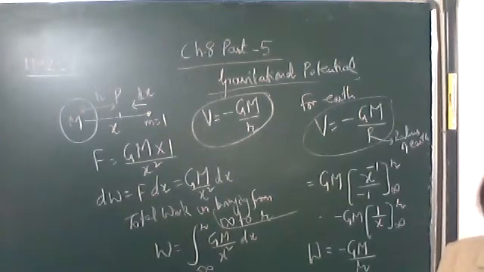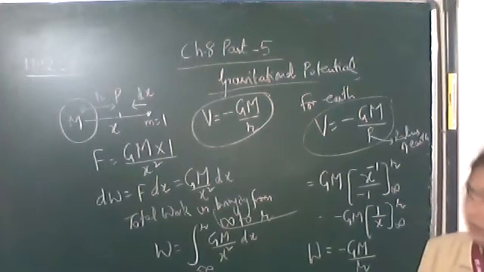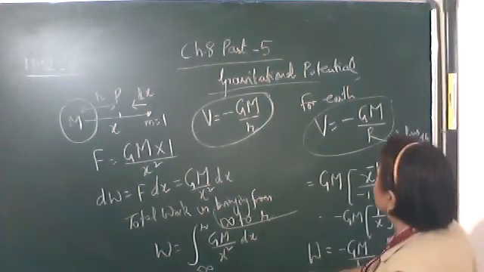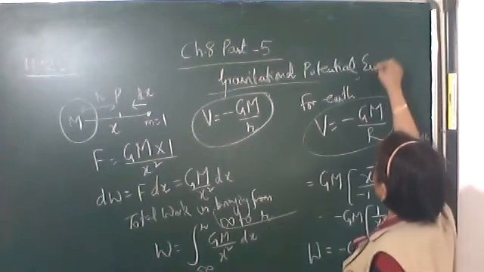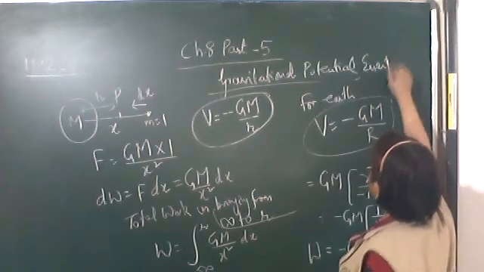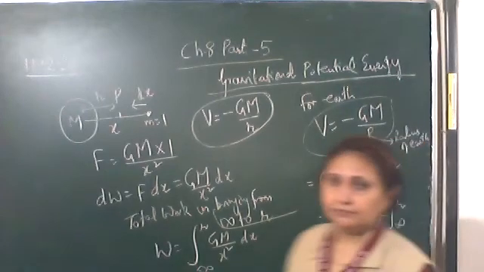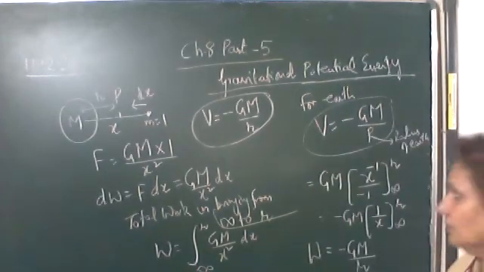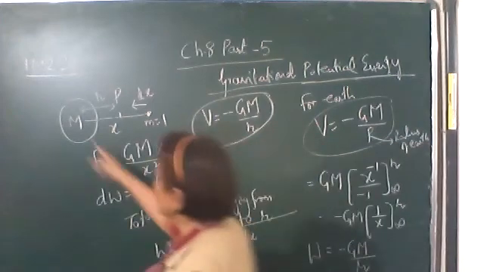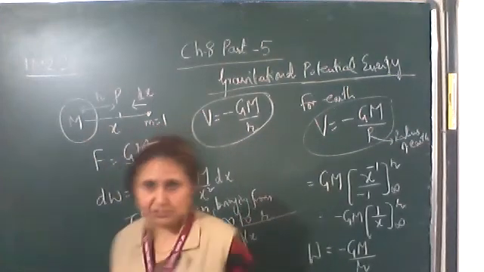Okay, now we will discuss gravitational potential energy. Okay, this was gravitational potential. Now gravitational potential energy. We'll find out the gravitational potential energy between capital M and small m.